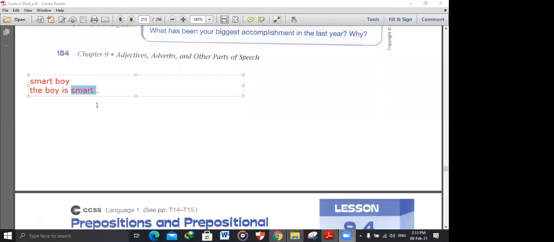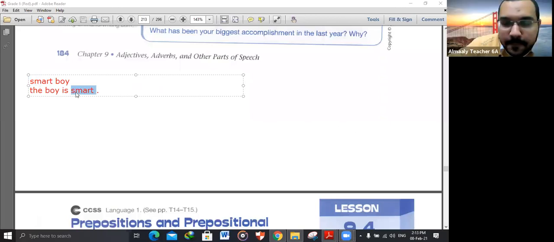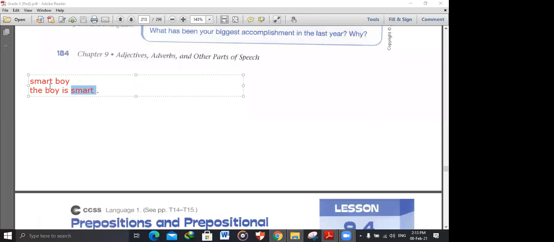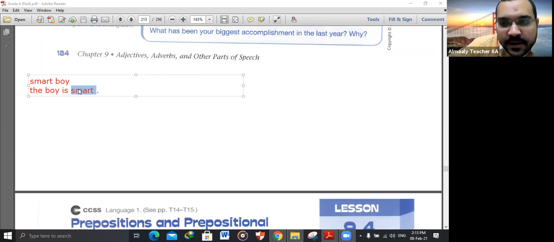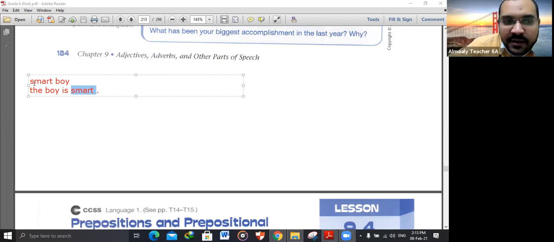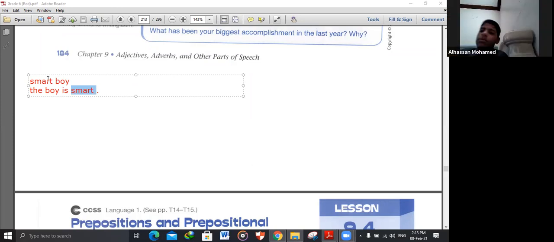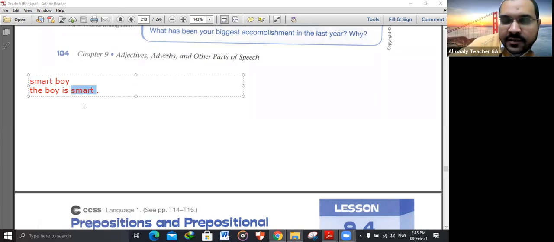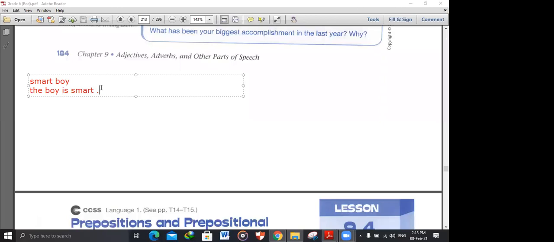An adjective or adverb? Adjective. Omar Hazim, what describes a noun? Adjective. Amr Asim, what describes a noun? The adjective or adverb? Adjective.